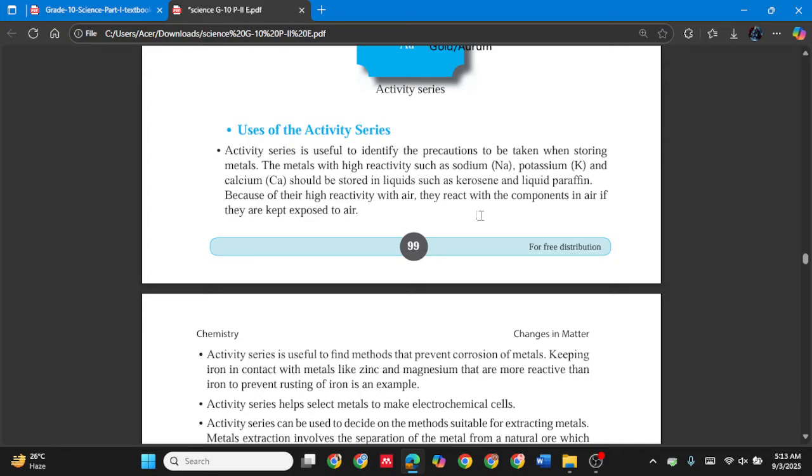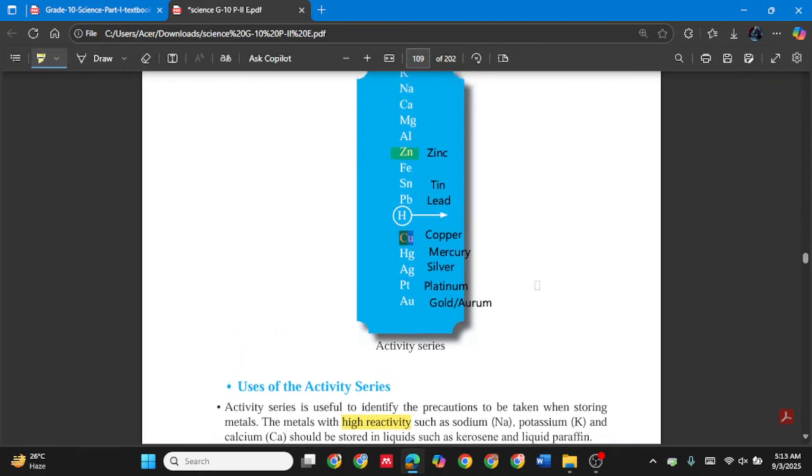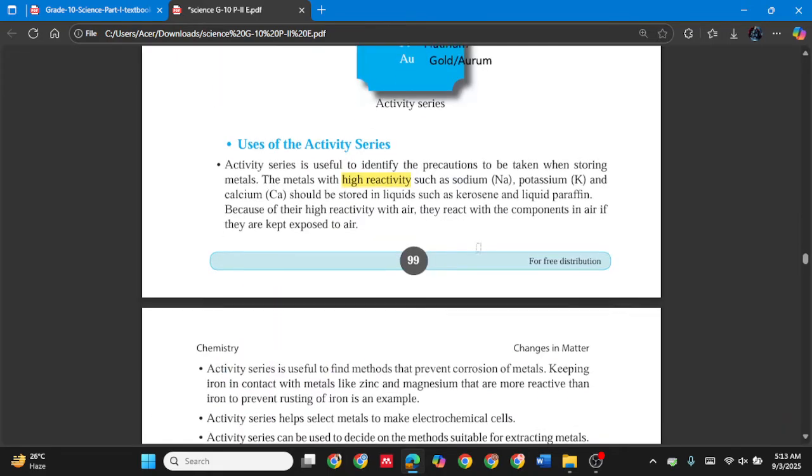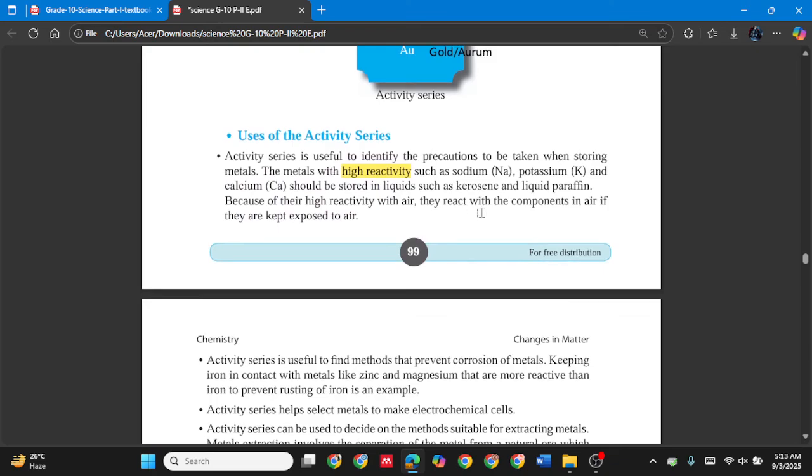Like this, the metals with high reactivity such as sodium, it's in the above part, potassium, it's also in the above part, and calcium, the first three, sodium, potassium, and calcium, should be stored in liquids such as kerosene and paraffin.